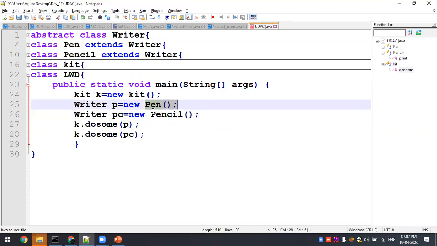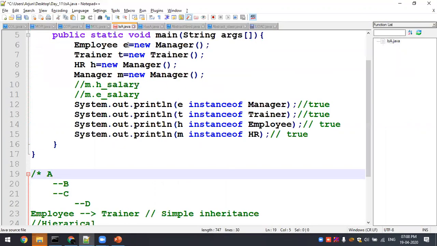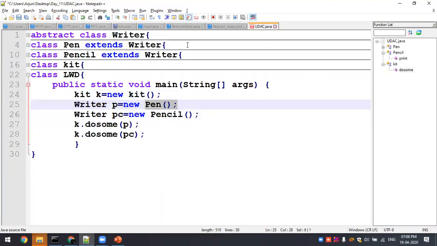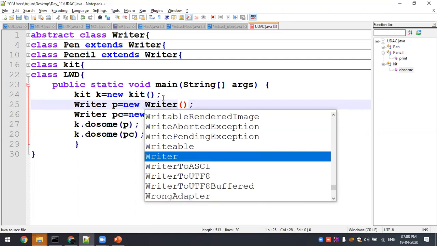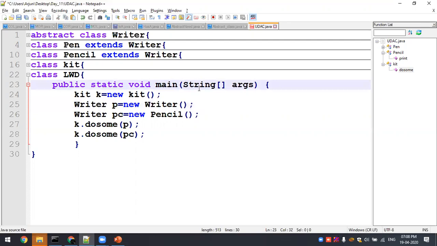This is what we discussed from the is-a relation. Do you remember this? E is having a, that is parent class is having a manager child instance. Same thing here, we are making use of this concept. So now the parent is having a child class instance. Suppose this parent is having its own parent class instance, what will happen? This is one of the limitations of an abstract class. Third limitation: suppose the parent is having its own parent instance in an abstract class, so what will happen?